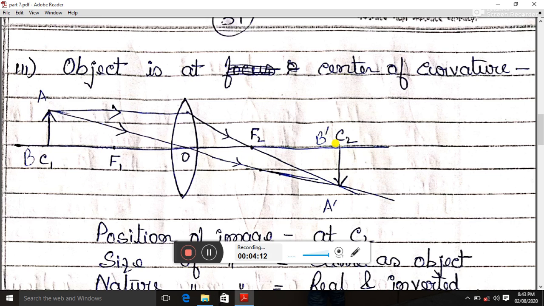here, and this is nothing but the center of curvature on the second side. So if an object is placed at the center of curvature on one side, the image will be formed at the center of curvature on another side. Thus A dash B dash will be my image of AB. So what will be the size? The size of A dash B dash will be equal to the size of the object.